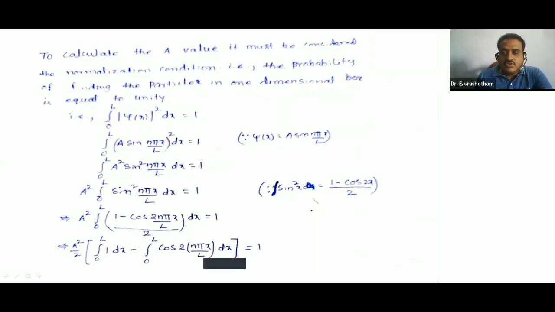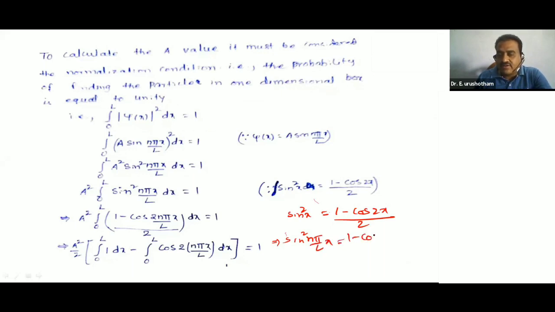You know the trigonometric formula, sin²x is equal to (1 minus cos 2x)/2. So sin²(nπ/L · x) is (1 minus cos(2nπ/L · x))/2. I am substituting it here.